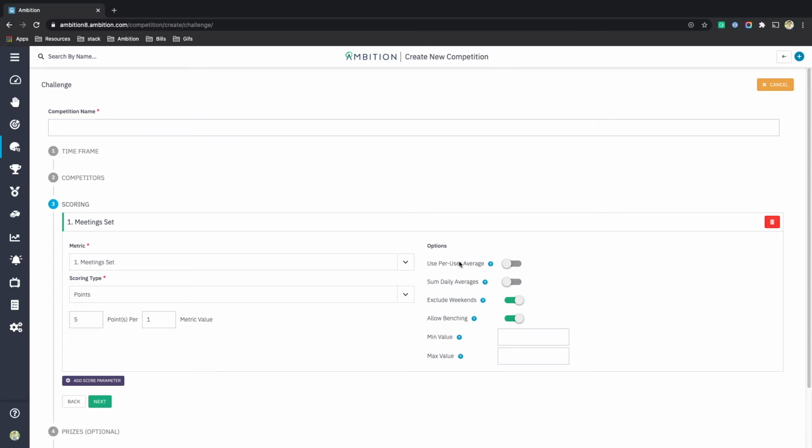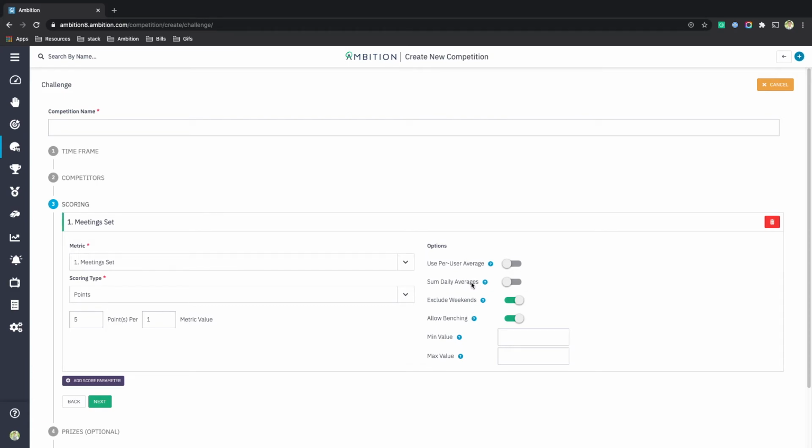Per user average is a control that makes 10-person teams not just beat 3-person teams because they have 7 more players. It takes the per user average for this metric and makes it a fair fight for different sized teams. It is important to note that this only works on day or longer competitions. It pulls in the full day's average, and so you can't do that on an hourly or a few hour competition. It has to at least be 1 day long.